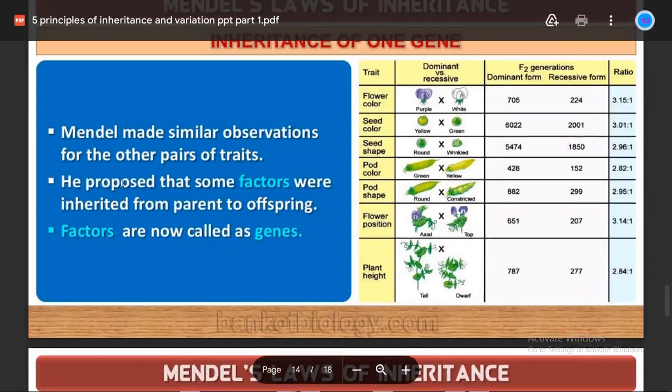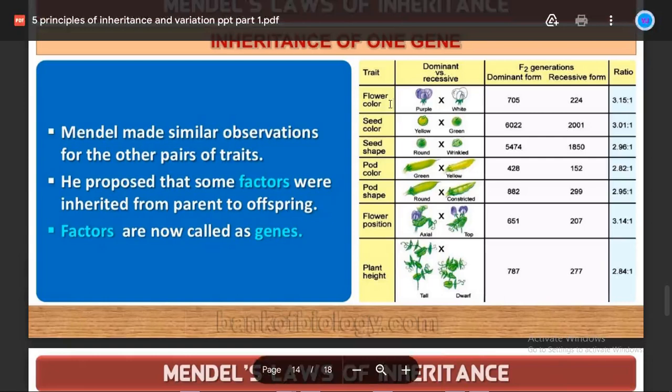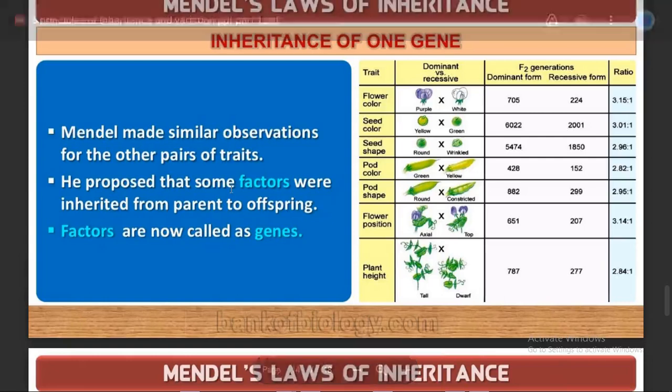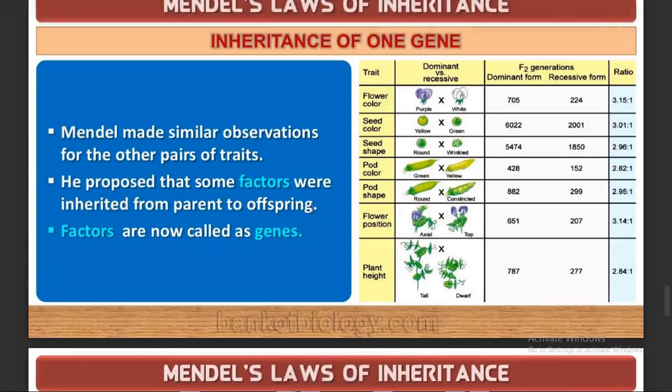Mendel made the similar observation with other pair of traits. Okay, and the 7 characters la one character da ipo paathom, plant height vechu paathom. Like that he have conducted for all the 7. All right, and he proposed the information like there is a factor which was inherited from the parent to the offspring.